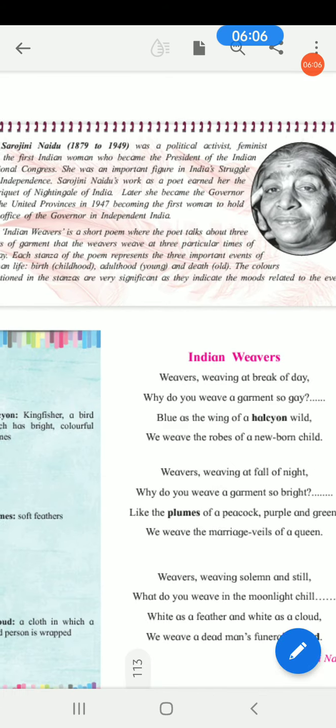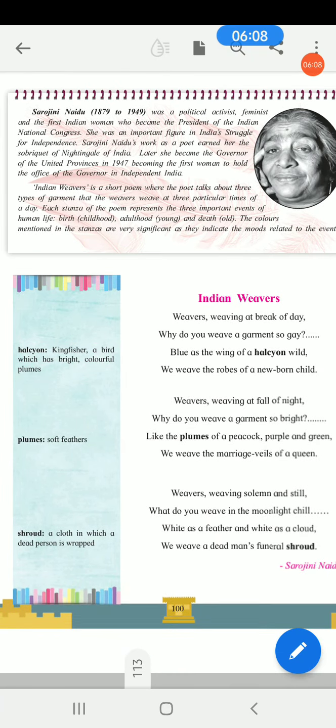Let's see the general information given here about the poetess Sarojini Naidu. Sarojini Naidu is the first English poetess. She is the first president of the Indian National Congress, and she is the first lady who got the sobriquet, meaning the nickname. She was well known by the name Nightingale of India.